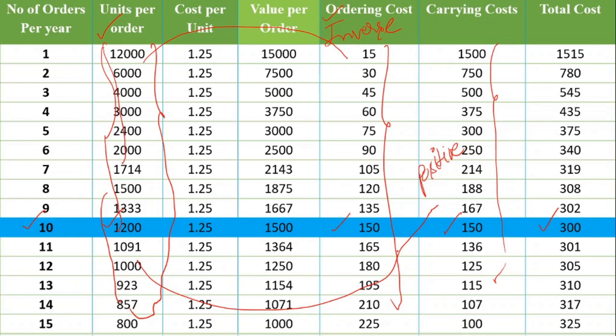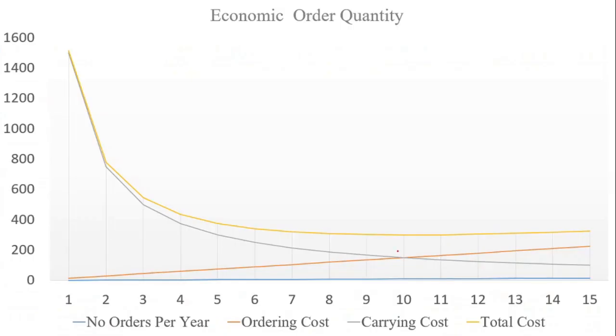For this table, we can see the graph also. Here, if you observe the graph, this is the 10 orders. At the point of 10 orders, you can see both curves, ordering cost and carrying cost.